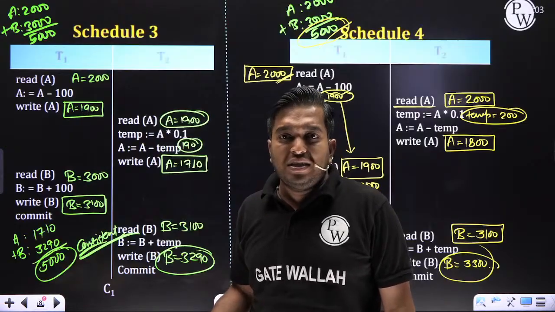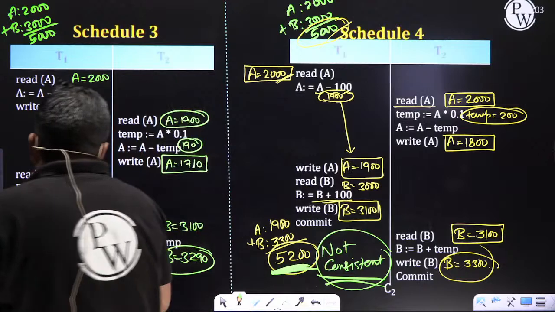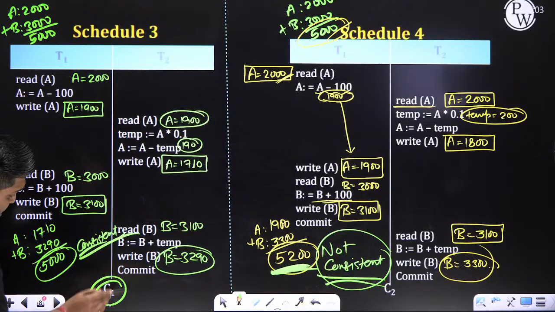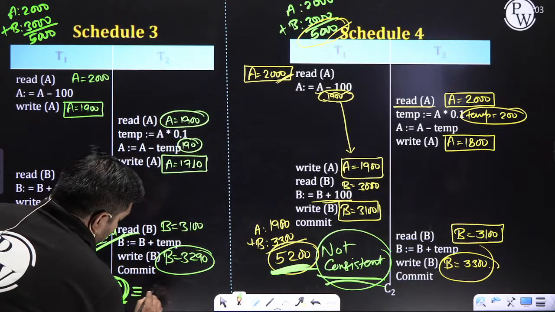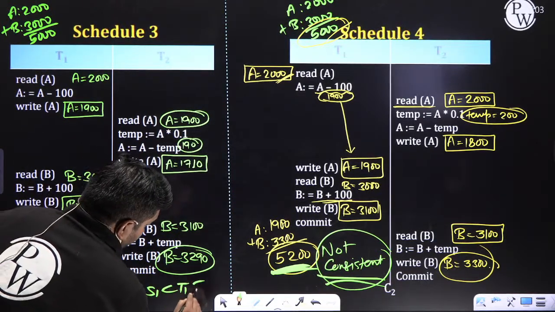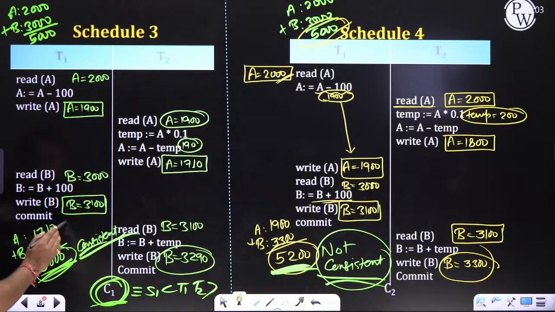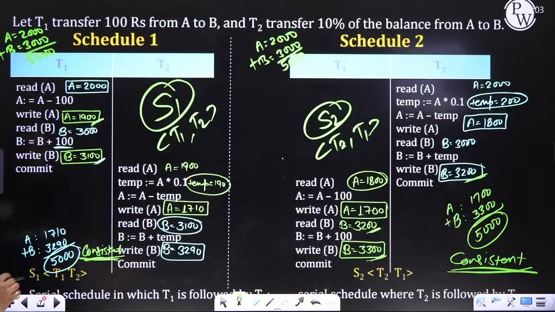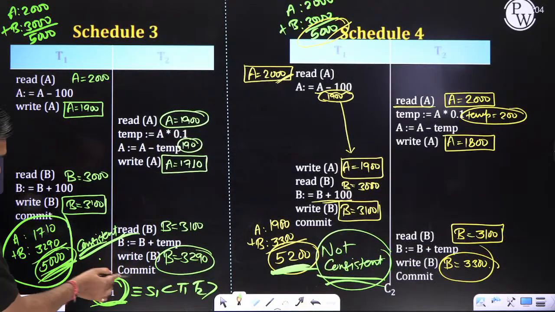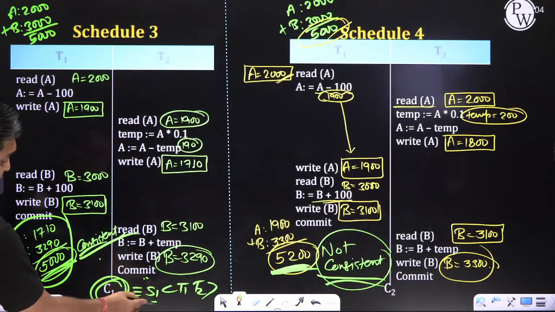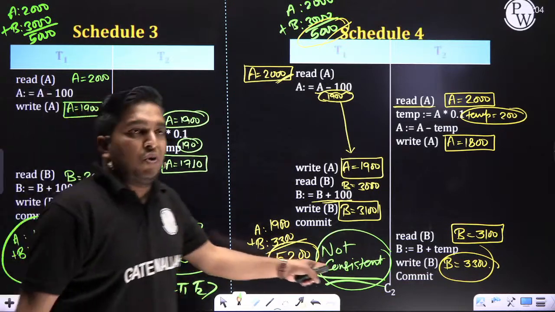For example, here you can see this concurrent schedule, this concurrent execution C1, is equivalent to serial schedule S1. You can see here 1710 and 3290. Then we can say it is serializable. Or this is not.